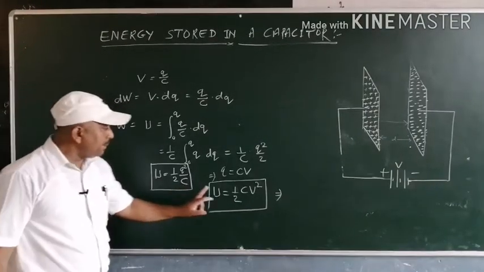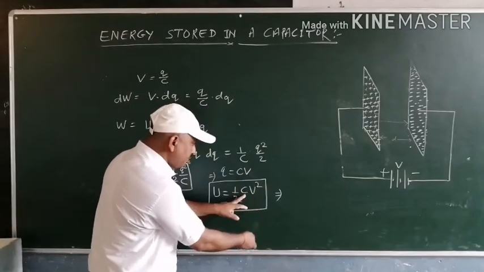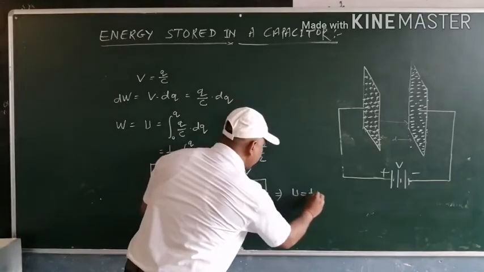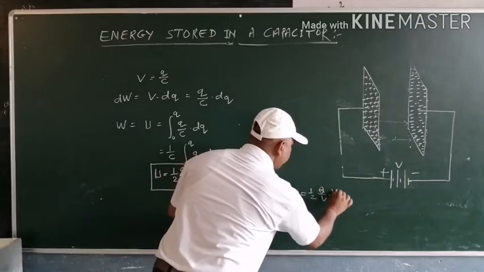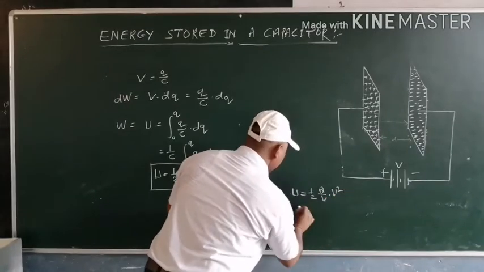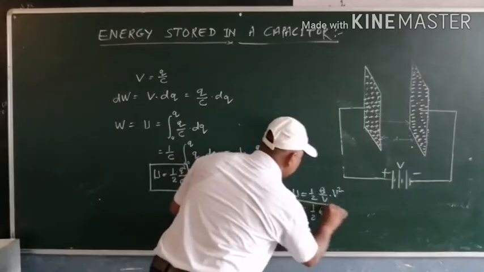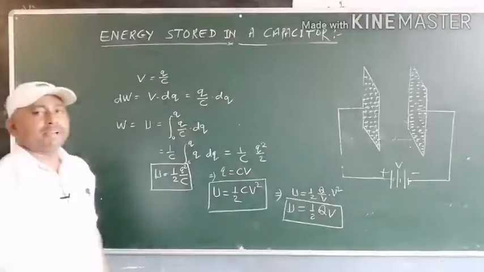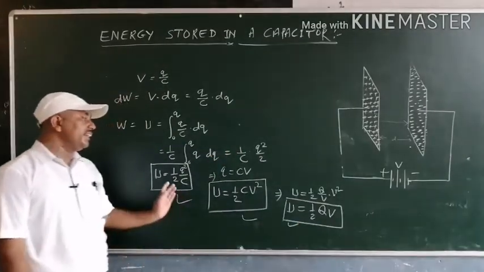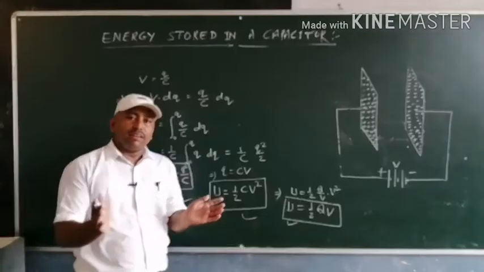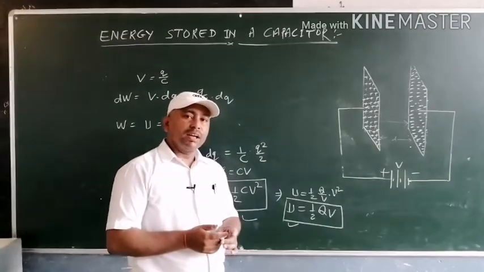If we place this C in the form of Q and V, then this U becomes 1 by 2 into C equal to Q by V, Q by V into V square. So this becomes 1 by 2 QV. So this is also a formula for the energy stored in a capacitor. So all these three formulas are equivalent to each other, and they can express the amount of energy stored in a capacitor. Okay.